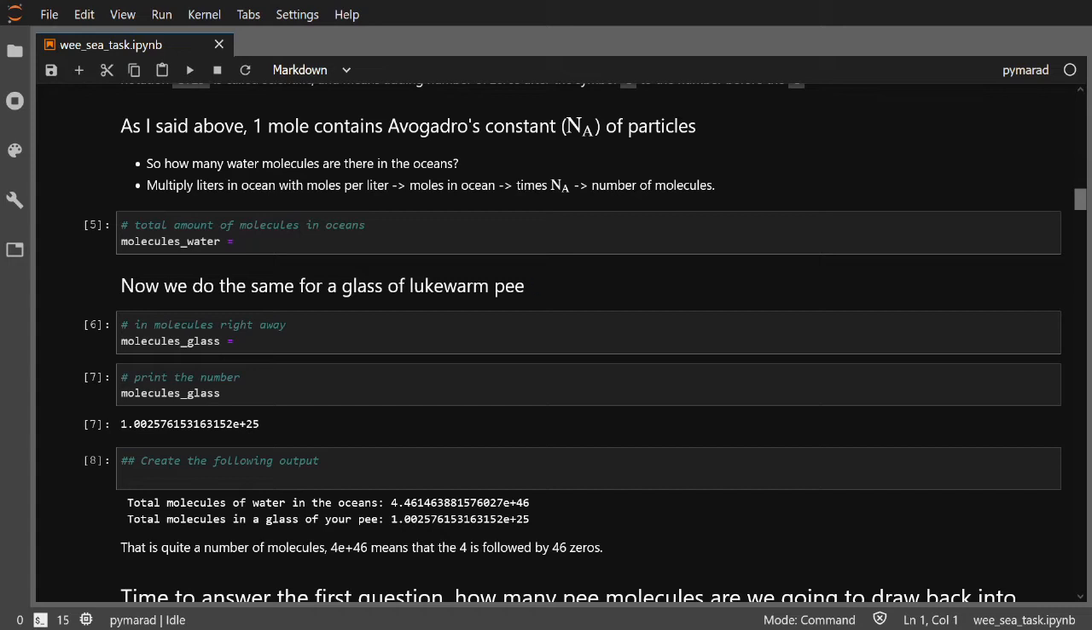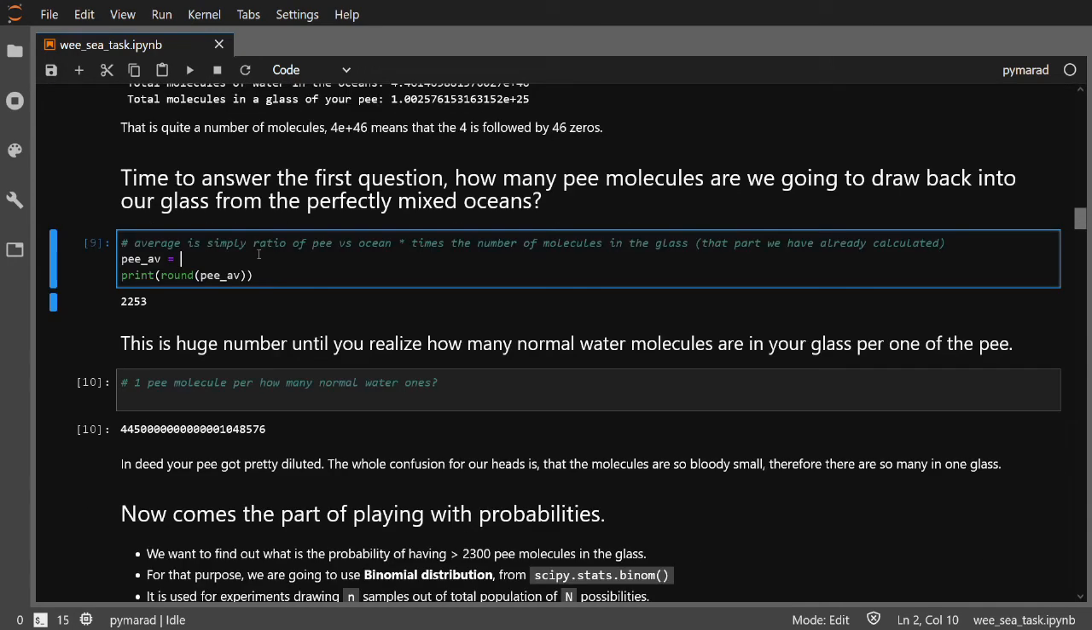And then we do the same logic for molecules in the glass of pee. Taking the ratio of these two numbers, amount of molecules of pee over the total number of molecules in the oceans, we arrive that no matter how much you dilute your pee in the sea, you will still have around 2200 pee molecules in the glass. This result still amazes me, but it is really true.